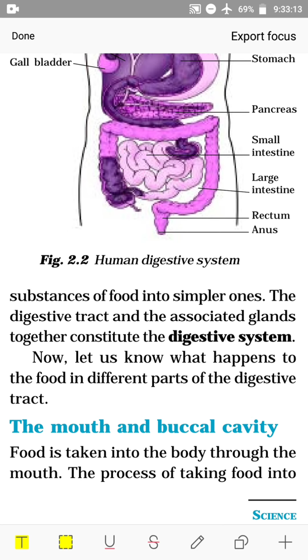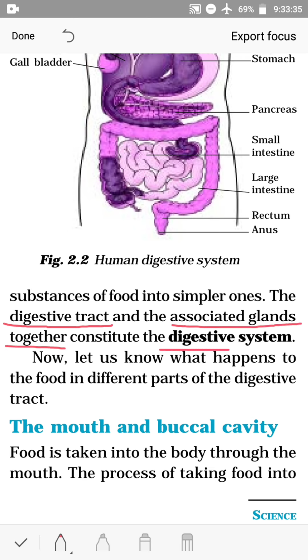So what is that called? It is digestion. So digestion takes place in the digestive system of human beings. The digestive tract or the alimentary canal and associated glands together constitute the digestive system.